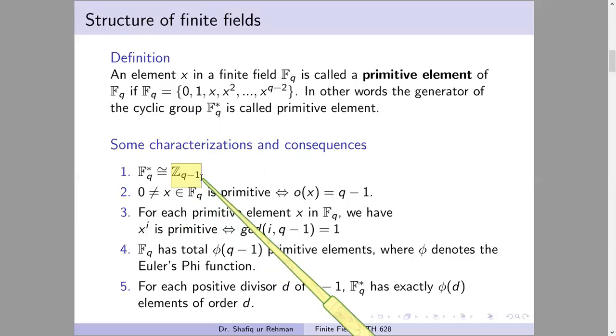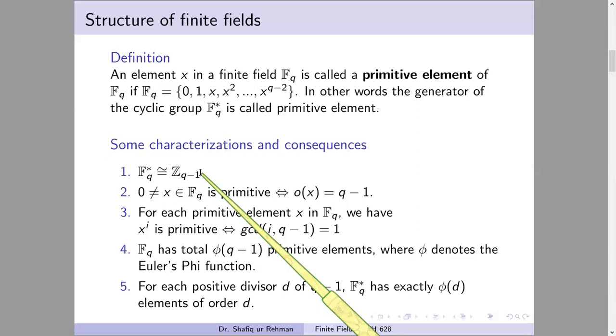This is because in the group theory we have learned that any two cyclic groups of the same order are isomorphic, and therefore every finite cyclic group will be isomorphic to Zn for some n. And here Fq star is cyclic, and this is isomorphic to this cyclic group of order q minus 1. This is a basic fact from group theory we apply here.